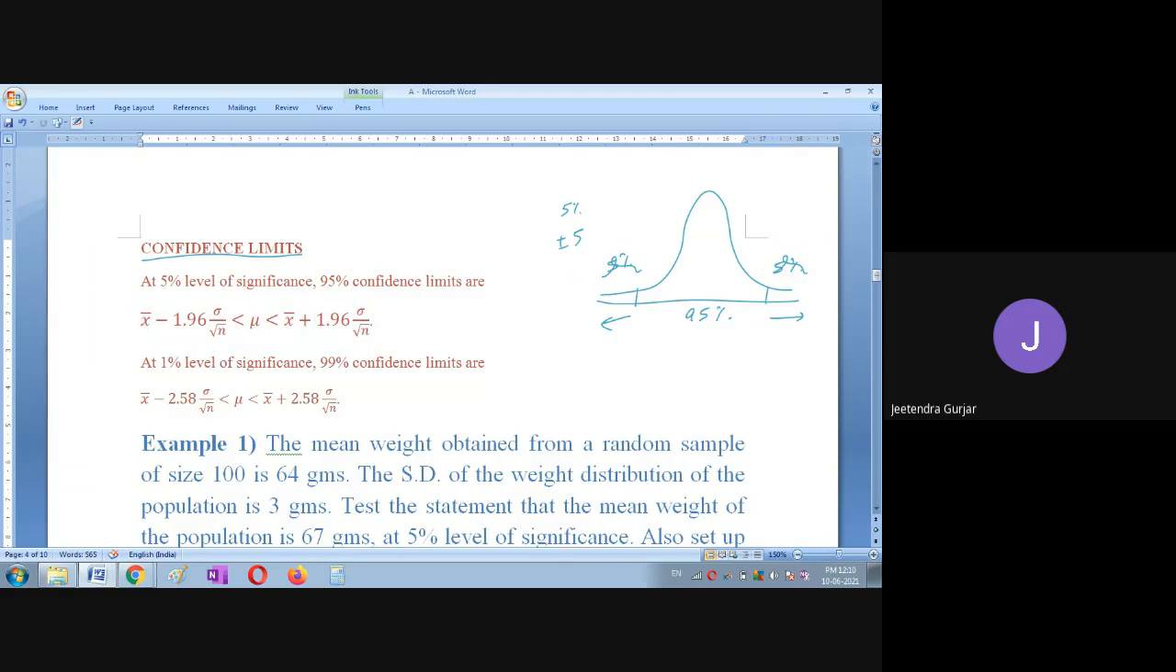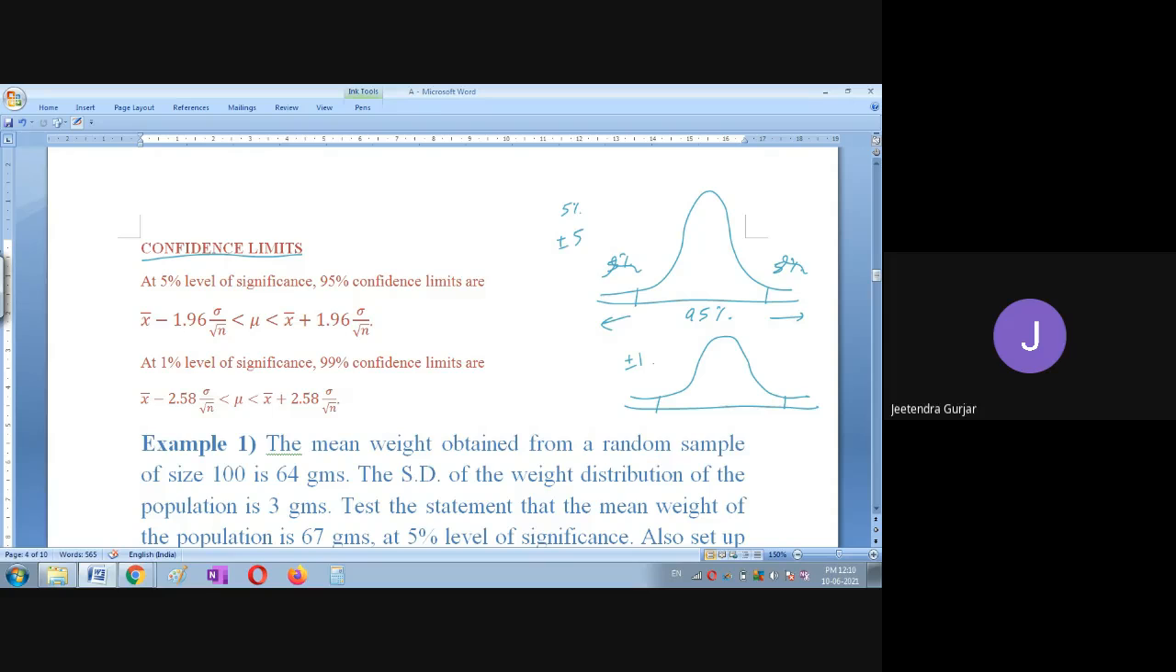Suppose you take 1% level of significance, then you will draw the graph again like this. Again some statistics you can get. Here this will again be 1%. So 1% in plus or minus 1.